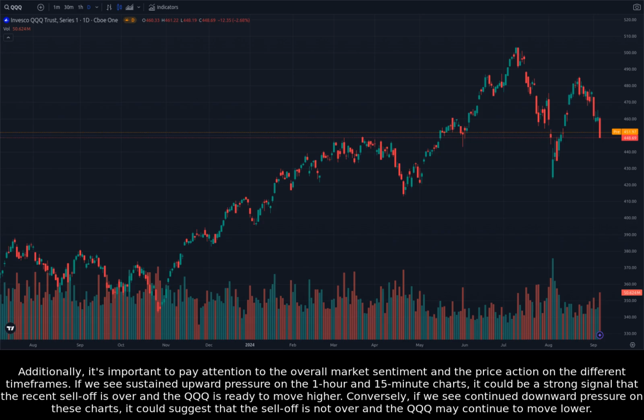Additionally, it's important to pay attention to the overall market sentiment and the price action on the different timeframes. If we see sustained upward pressure on the 1-hour and 15-minute charts, it could be a strong signal that the recent sell-off is over and the QQQ is ready to move higher. Conversely, if we see continued downward pressure on these charts, it could suggest that the sell-off is not over and the QQQ may continue to move lower.